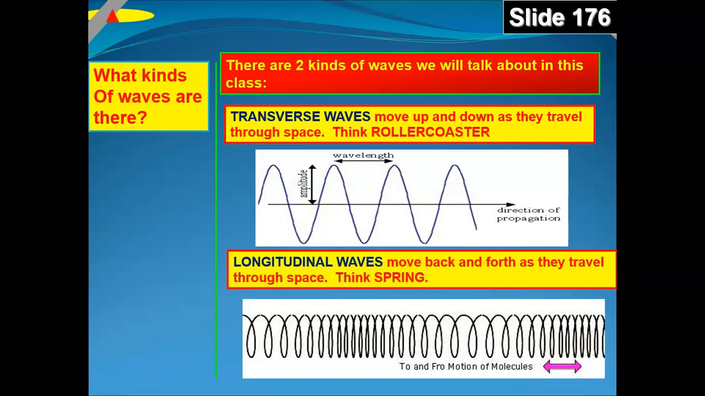The other type is longitudinal waves. These move back and forth as they travel through space. So think of a spring. It squeezes. That's called compression. Then it expands. Okay, so you have the transverse up and down roller coaster waves and the longitudinal, which are the back and forth type of waves.